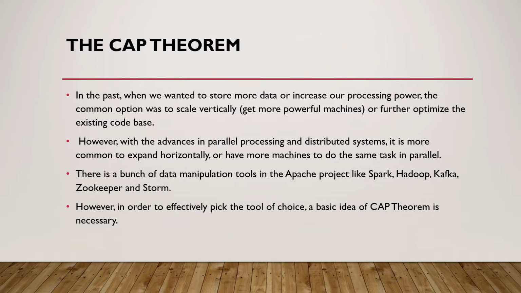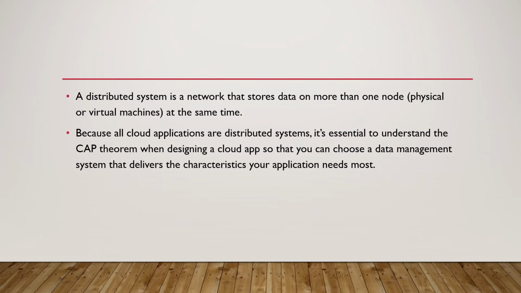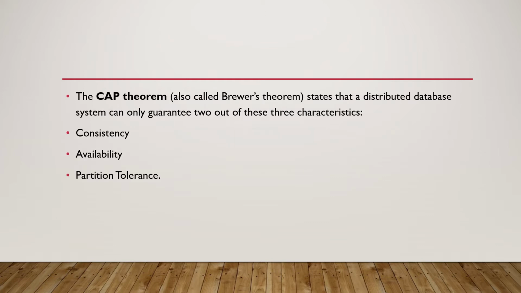There is a bunch of data manipulation tools, like Apache projects such as Spark, Hadoop, Kafka, Zookeeper, and Storm. However, in order to effectively pick the tool of choice, a basic idea of the CAP theorem is necessary. A distributed system is a network that stores data on more than one node at the same time. Because all cloud applications are distributed systems, it's essential to understand the CAP theorem when designing a cloud app, so that you can choose a data management system that delivers the characteristics your application needs the most.